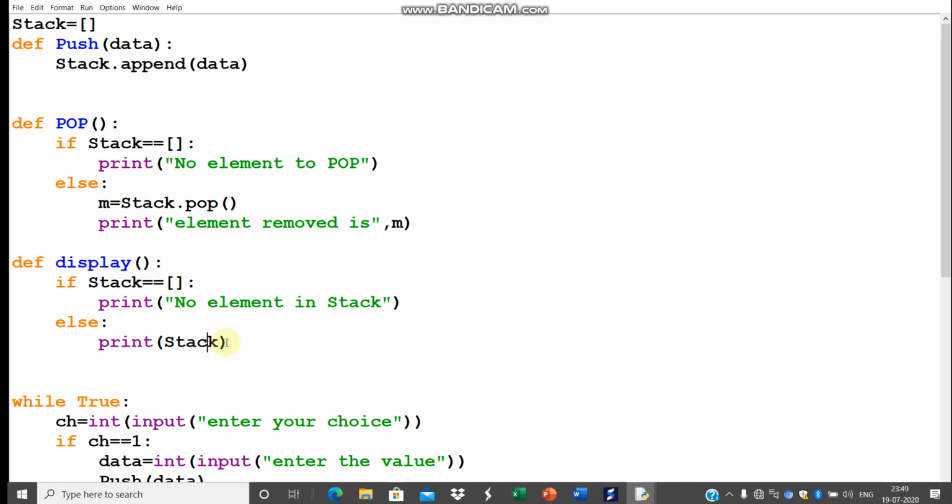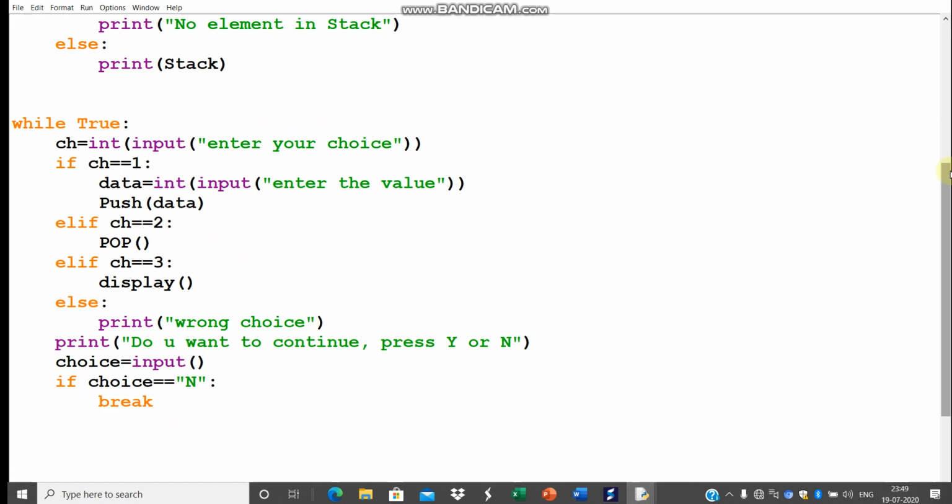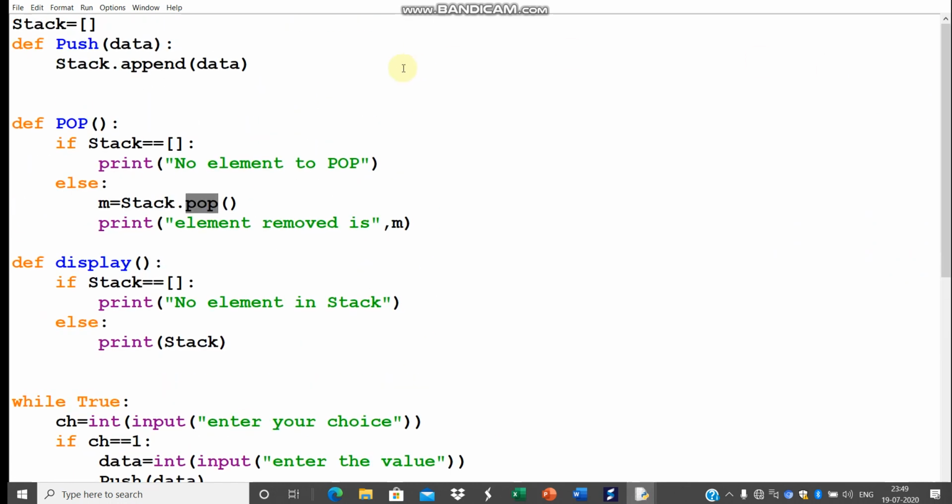So these are the simple functions, only list methods, append and pop, we need to know. Here pop is the function which we are creating, and this function is associated with the pop which is in lowercase, which is associated with the list element of Python. Let's run this code. So get set and go.